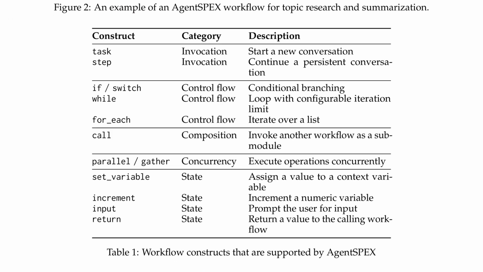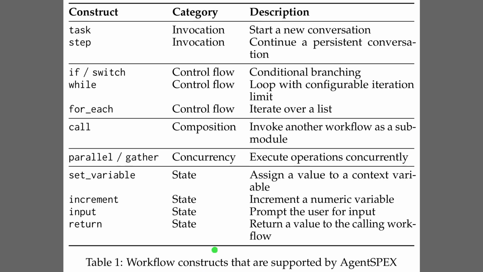While Figure 2 showed a specific research agent, Table 1 categorizes the full set of primitives available for building any type of workflow. These primitives are essentially the basic building blocks, or a shared vocabulary, that the system uses to define instructions. At the top, invocation constructs like task and step control how the agent manages conversation history. Control flow options include branching and loops, which allow the agent to make decisions or repeat actions based on the data it finds. Finally, the state constructs manage context variables, which are named pieces of information that the agent remembers and uses across different steps.